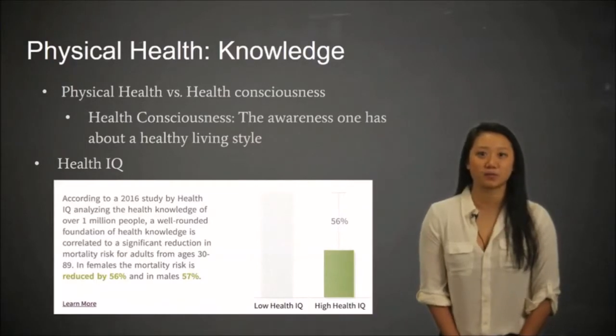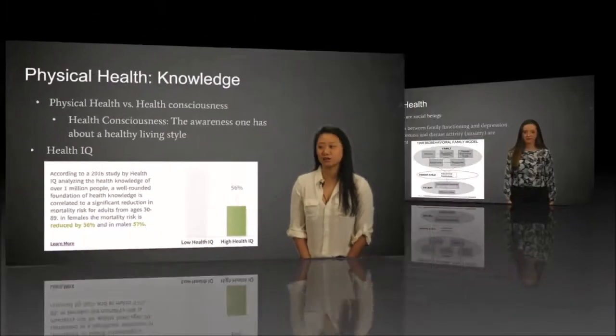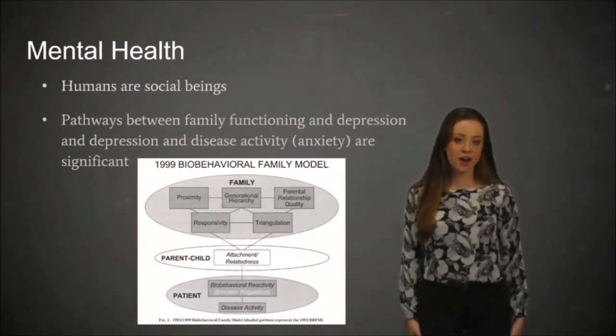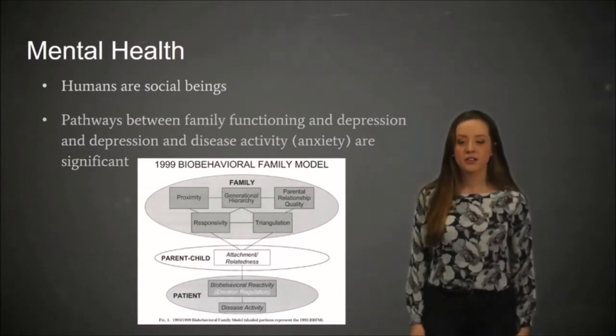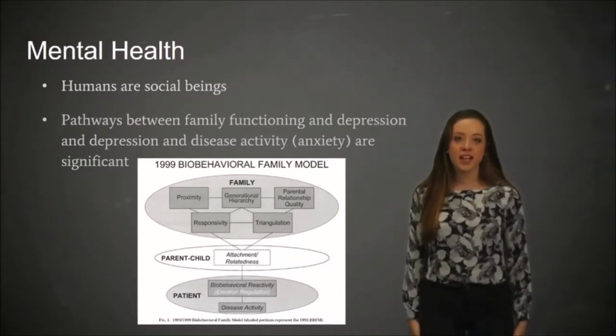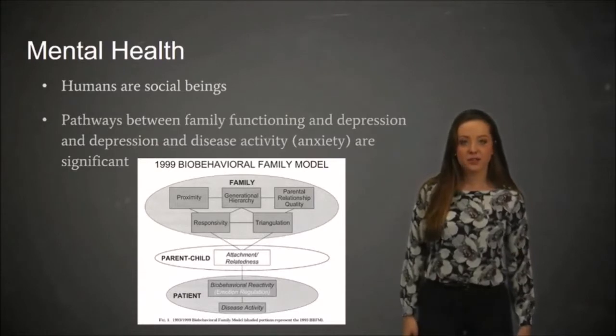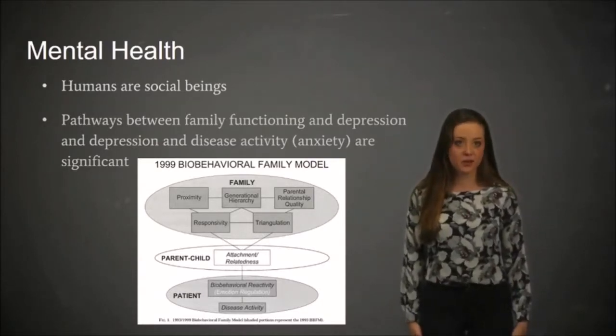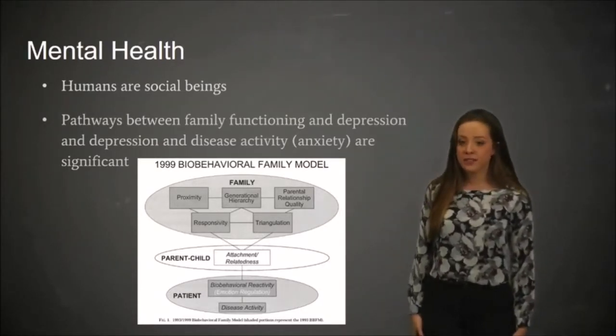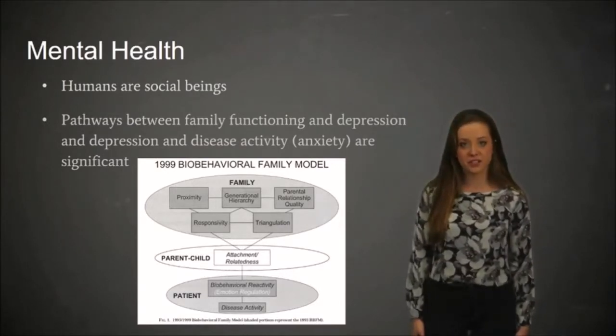Next, we'll have Megan talk about our final aspect of health, mental health. We have noticed that in the underwriting process of life insurance, mental health is overlooked. Since humans are naturally social beings, how well we interact with social groups can drastically affect one's overall health. The biobehavioral model shows how important a healthy family relationship is.